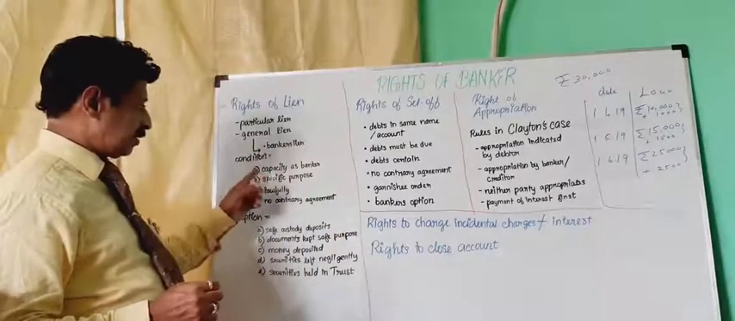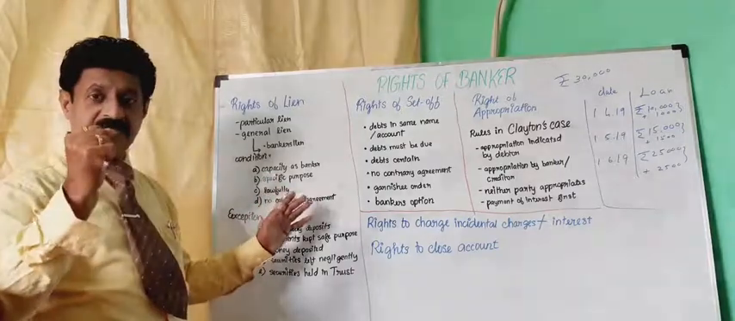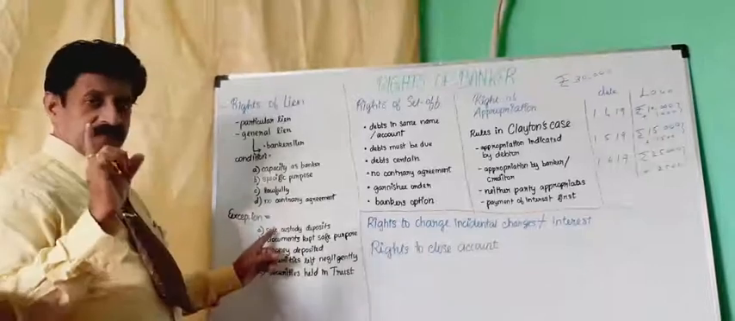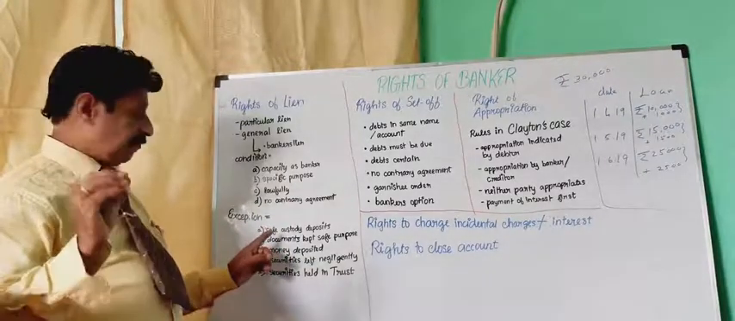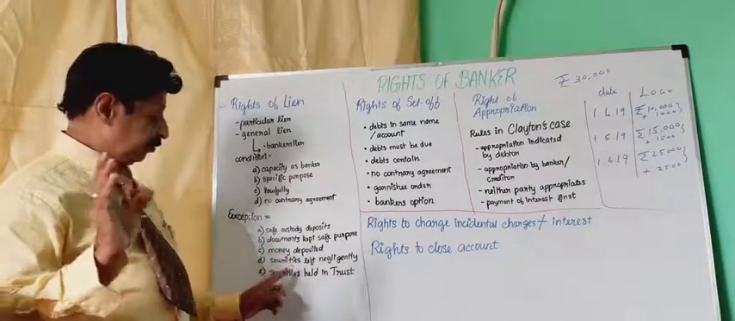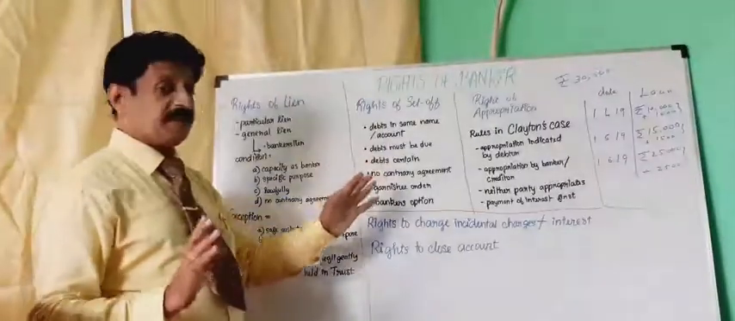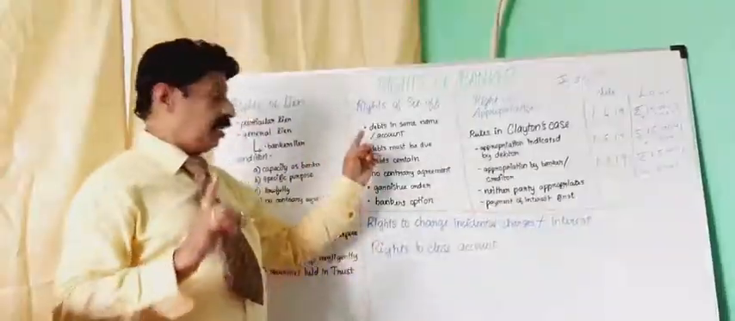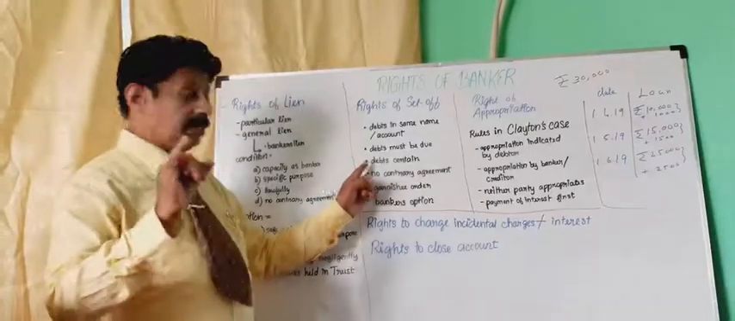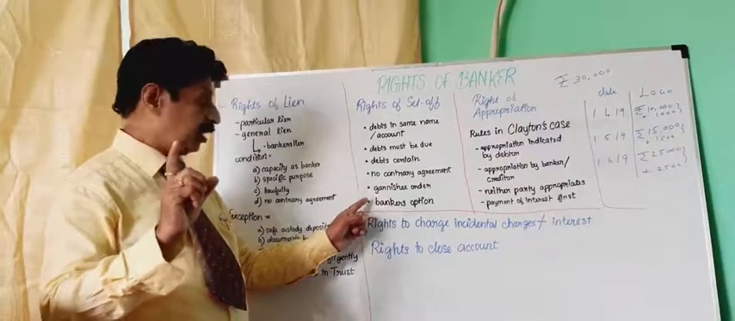Banker's lien requires: capacity as banker, specific purpose, lawfully, and no contrary conduct. Under these conditions, the bank has the right to retain my property. But under certain conditions, the bank has no right: custody, safe deposit, safe custody, documents kept for safe purpose, money deposited, security held. Under these conditions, the banker cannot retain my property. Right of set-off: the bank has the right to set off if I am having an account in my name, the debt must be due, the debt must be certain, no contrary agreement. If garnishing orders are received, the bank has no right. Banker's option.